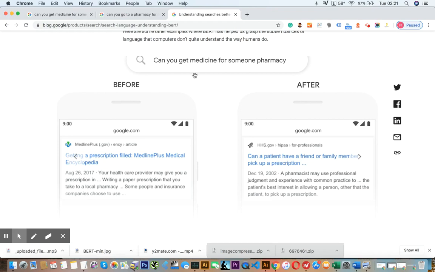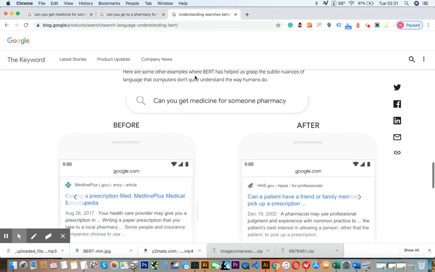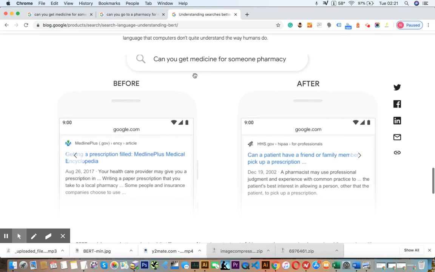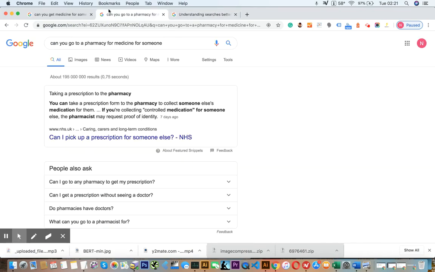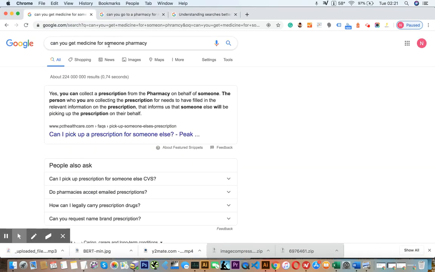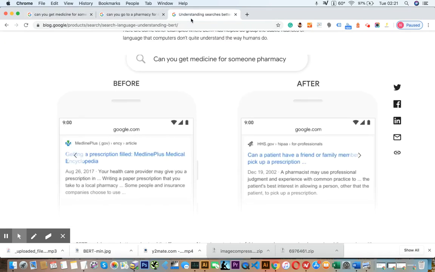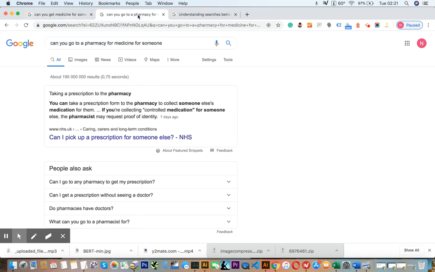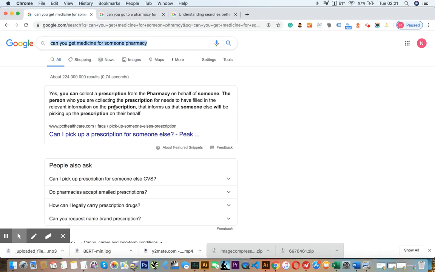So the user intent is really where BERT comes in, by analyzing the relationship between the other words in the sentence. And now let's test that a bit further. So now you can see, can you get medicine for someone from the pharmacy? Which was the same phrase that we're taking from the example in Google's blog. And now let's say, can you go to the pharmacy for medicine for someone? So just a slight change. And we can see, although there's a change, it's more or less the same, but it's still relative.